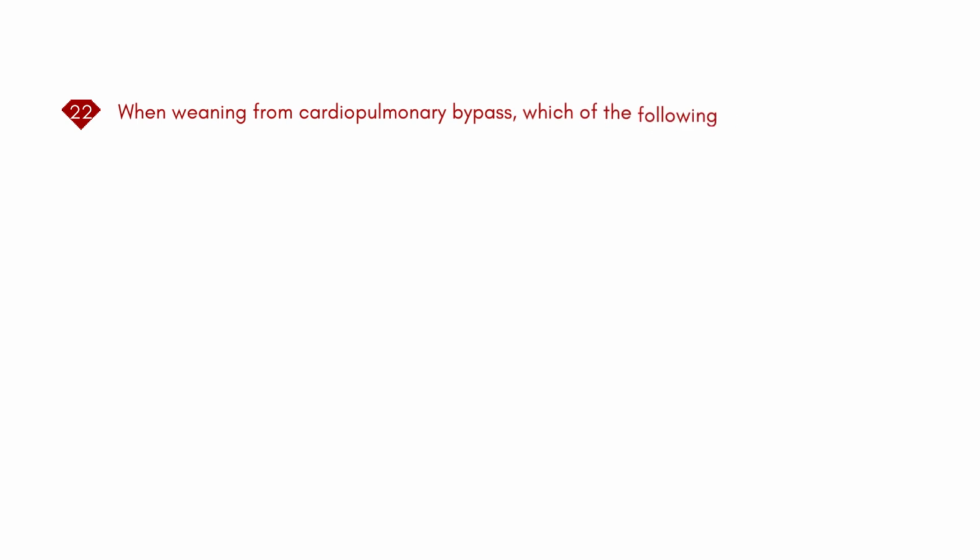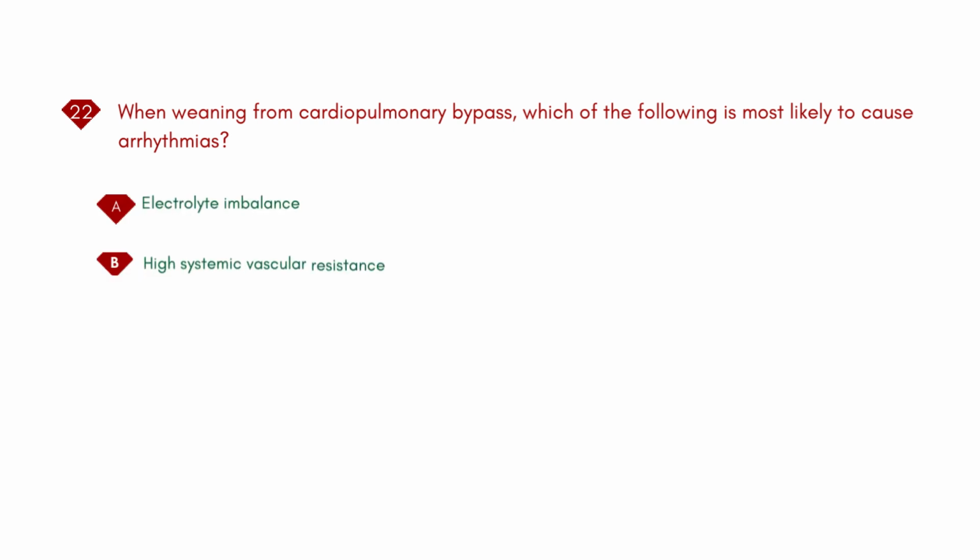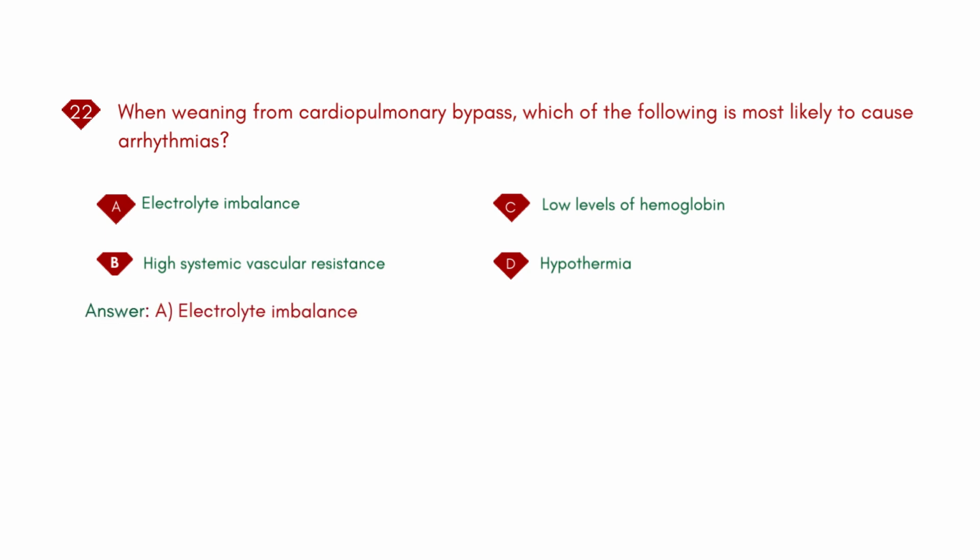When weaning from cardiopulmonary bypass, which of the following is most likely to cause arrhythmias? A. Electrolyte imbalance. B. High systemic vascular resistance. C. Low levels of hemoglobin. D. Hypothermia. Answer: A. Electrolyte imbalance.